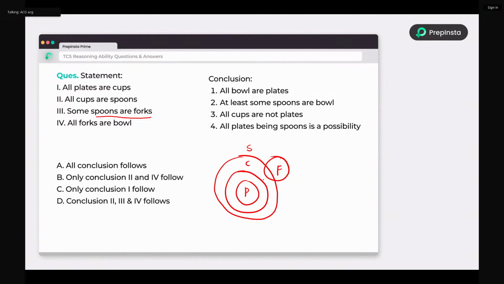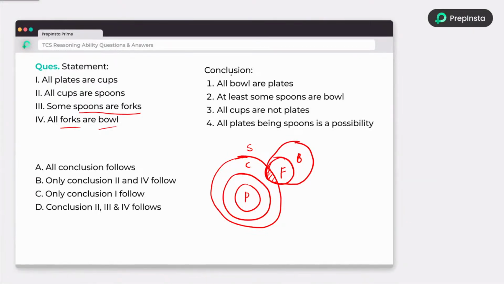Just look here, guys. I have made an intersection only with spoons. Spoon set is the outer circle, and I have made an intersection only with F and S. So maintaining the individuality is very important. Next, all forks are bowls. So all forks, this is the least possible case, I can cover fork with bowl. So this is the diagram. Let's dive into the explanation now. Which conclusions are right or wrong?